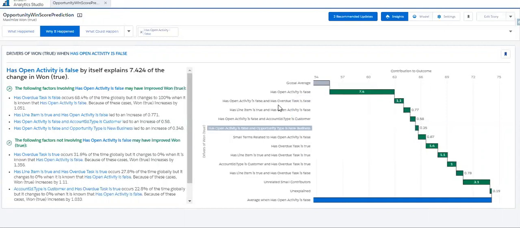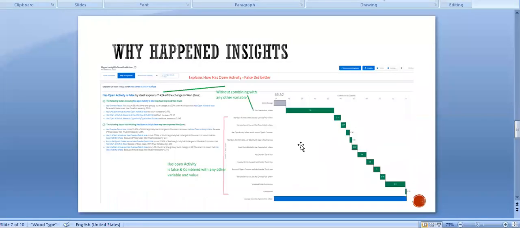Like that, these many variables along with has open activity false caused this much percentage. Whatever we saw first, has open activity is false, is without combining any other input variable. This is by combining has open activity is false with the other variables, and that variable name is written here.